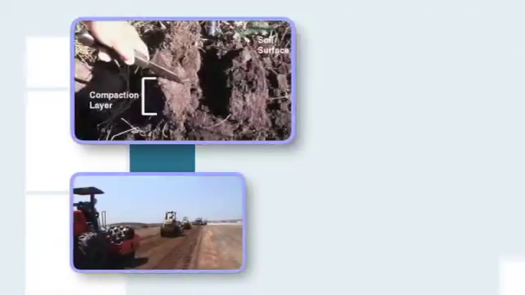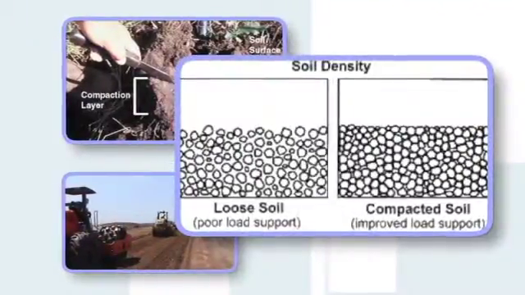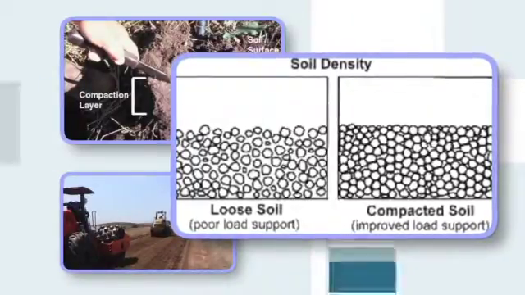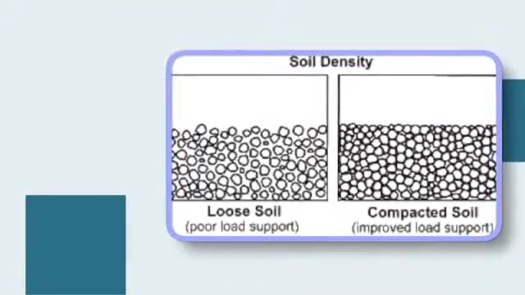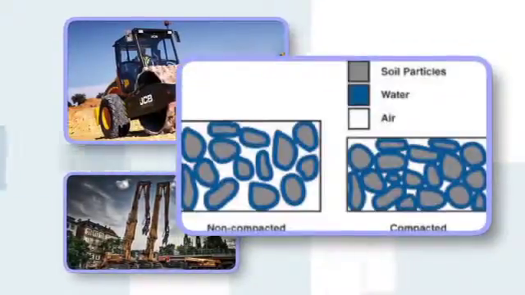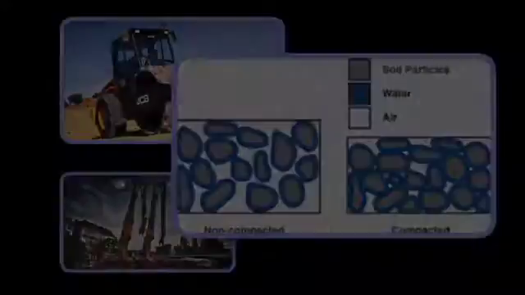Here is an example now of compaction, where we've got particles that are relatively loosely related to each other. If we apply an external force, we push those particles together and we get them into a closer knit state. Now, if we have to move the particles, they are going to be in contact with each other, because it is the particles in contact with each other that actually make the soil stable.